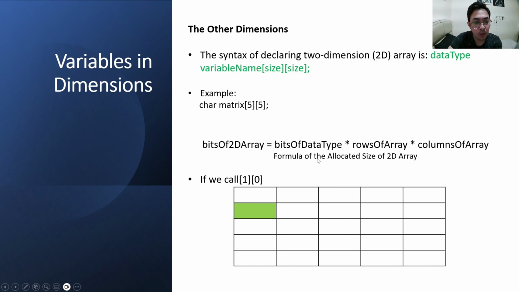This is the formula of the allocated size of a 2D array. Bits of data type times rows of array times columns of array is equal to bits of 2D array. It's still possible to create 3-dimension and 4-dimension arrays, but representing them in real world applications becomes tedious. A 3-dimension array is a cube and a 4-dimension array is like a cube with a factor of time. In addition, creating these kinds of arrays is computationally expensive and they consume resources, which grows exponentially.